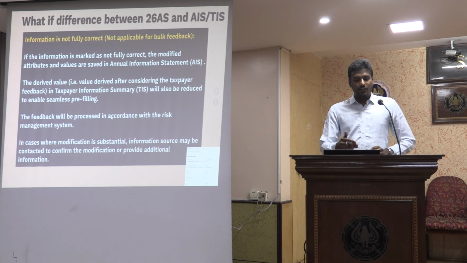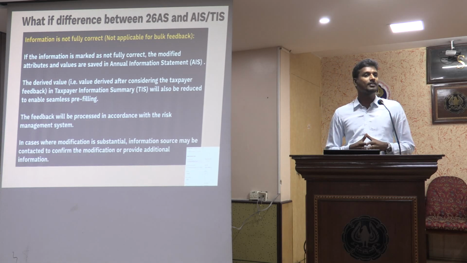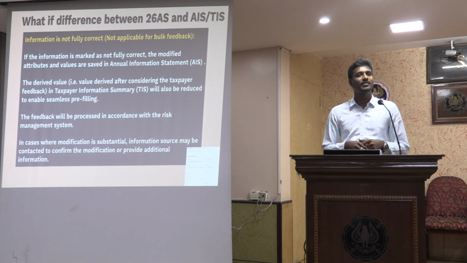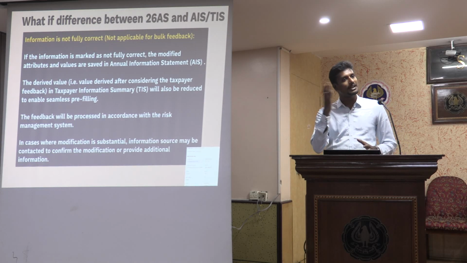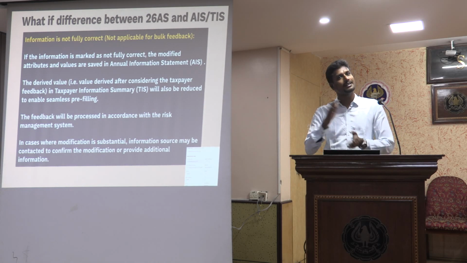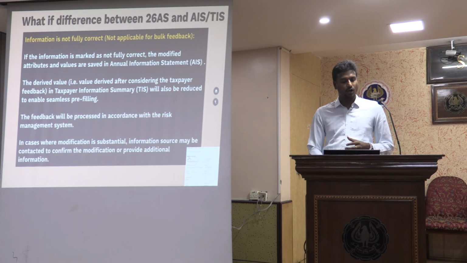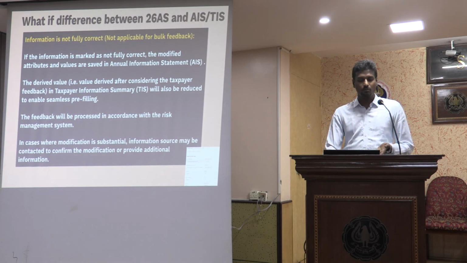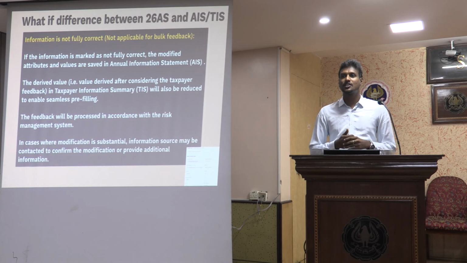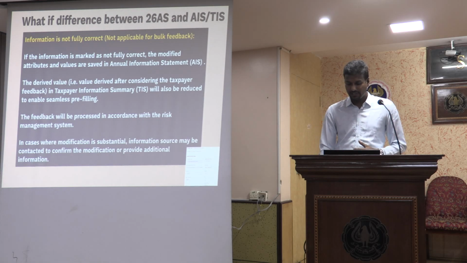So the derived value will be considered after the taxpayer's feedback. The feedback will be processed in accordance with the risk management system. The moment I submit the feedback, this goes to the risk management system, and they will review it. If required, they might go back to the source information provider, recheck, verify, and then process it. In cases where the modification is substantial, the information source may be contacted to confirm the modification or provide additional information. So they might also come back to us to recheck if it is substantial. They might call us, write an email, or send us a letter to take additional information.